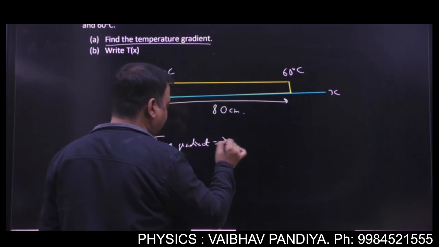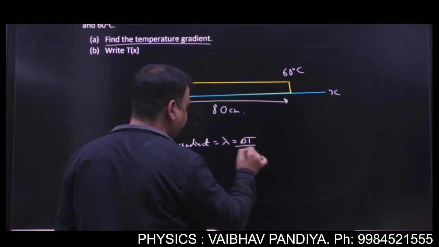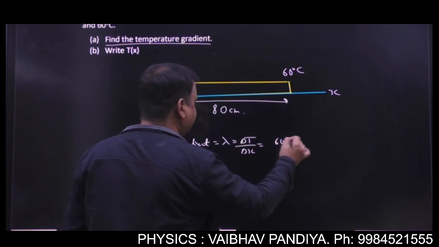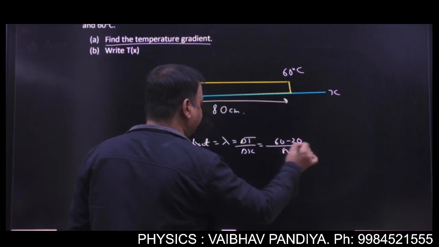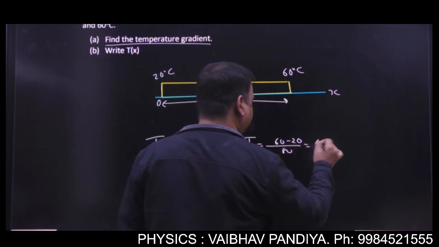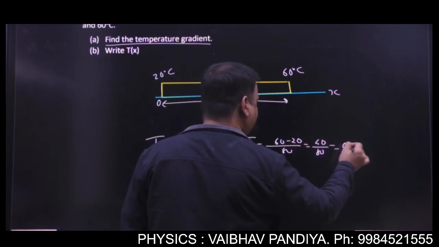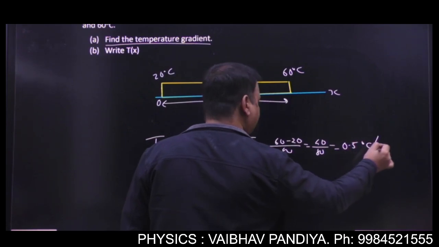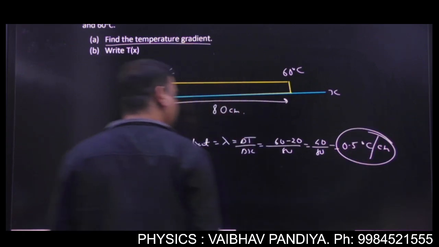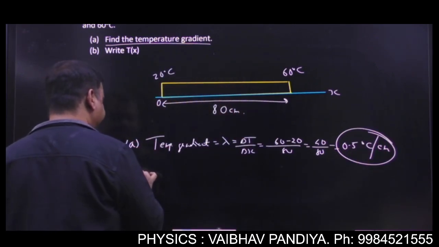So say lambda, that is the change in temperature by change in length. So I'll get 60 minus 20 by 80. So I'll get 40 by 80. So I'll get 0.5 degrees Celsius per centimeter. So this is your answer to part A.